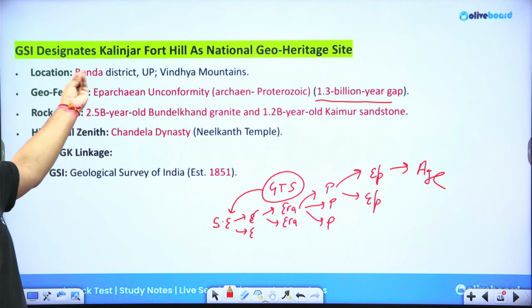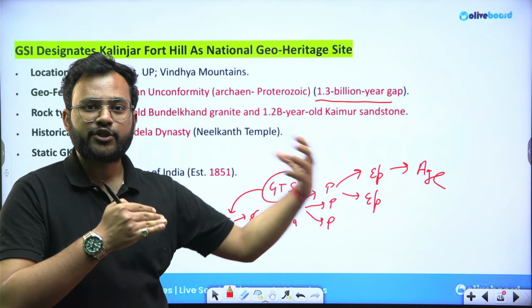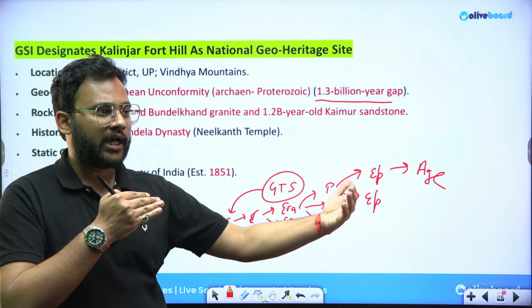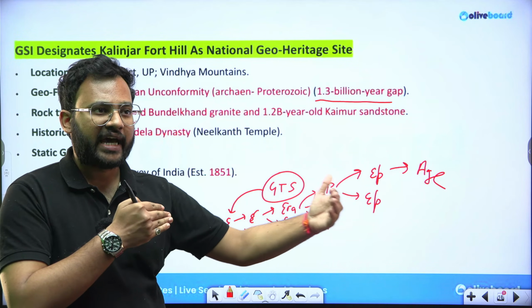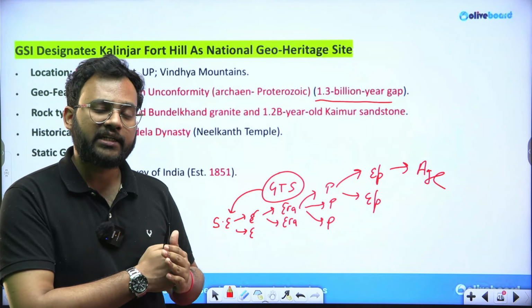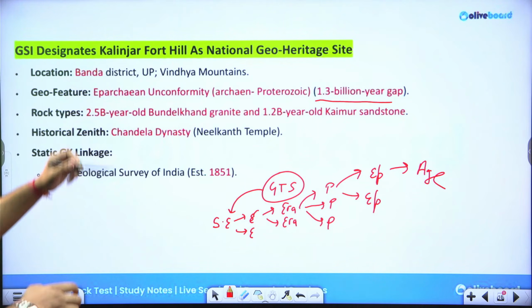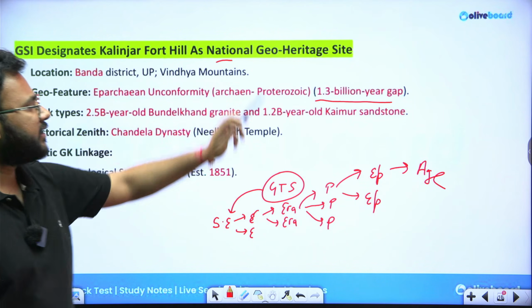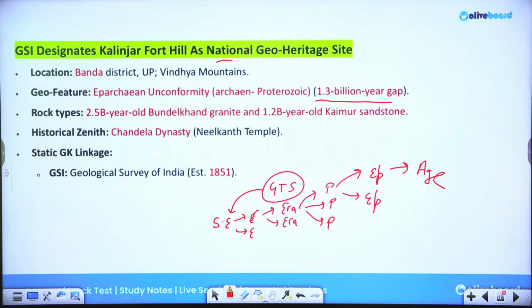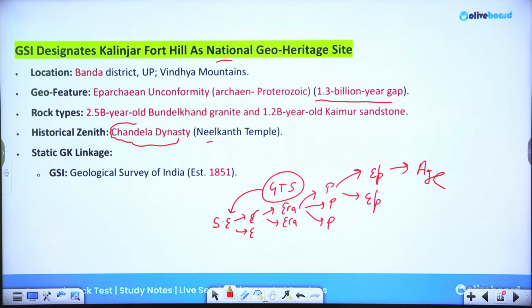Now this Kalinger Fort shows a very unique feature of showing a gap between these two subsequent time periods. Two different layers, two different time frame compositions belonging to two different time periods, are meeting at this particular point, which makes it quite special. And owing to that, GSI has declared it as a National Geo Heritage Site. If you talk about the historical aspect of it, it belonged to the Chandela dynasty. It was a Nilkant temple of the Chandela dynasty.